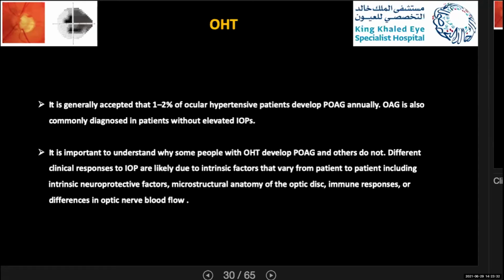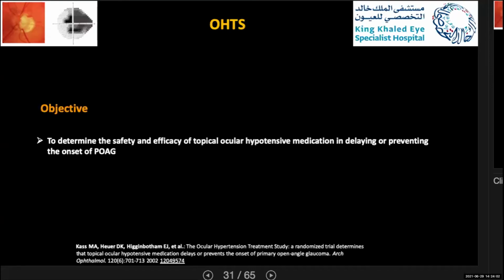It is also important to understand why some people with ocular hypertension develop primary open-angle glaucoma and others do not. So different clinical responses to IOP are likely due to intrinsic factors that vary from patient to patient. This includes neuroprotective factors, microstructural anatomy of the optic disc, immune response, or even differences in optic nerve blood flow. So we'll highlight the major, larger randomized clinical trials that have studied ocular hypertension patients.